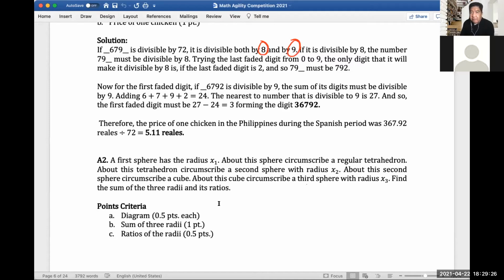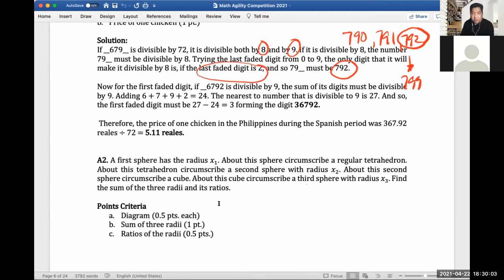If we do trial and error from 0 to 9, we're trying to see if it's 790, 791, 792, up to 799, and try to divide it by 8, you would find out that 792 would be the answer here. It means there is no remainder. It will be divisible without remainder by the number 8. So our answer for the last faded digit should be 2.